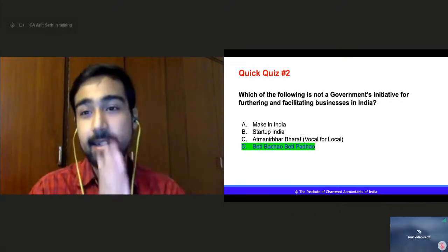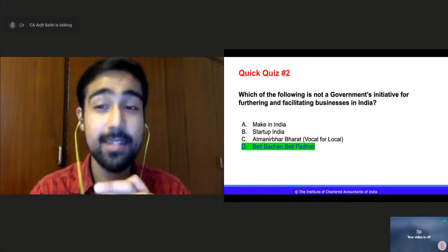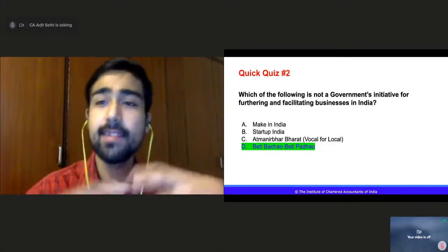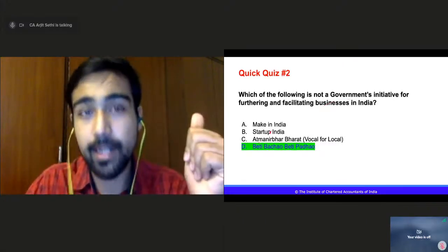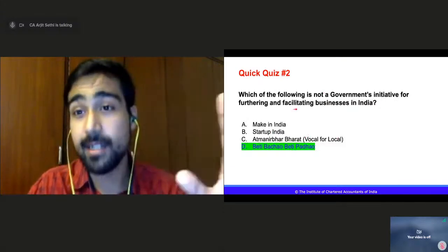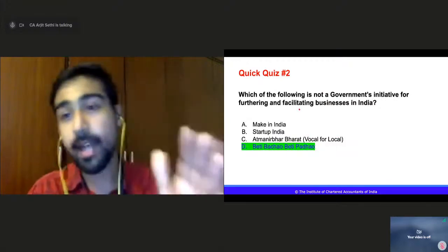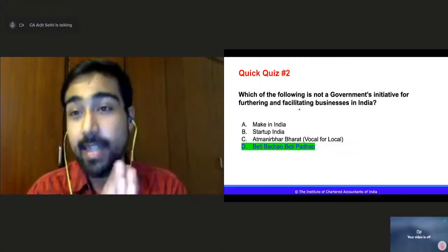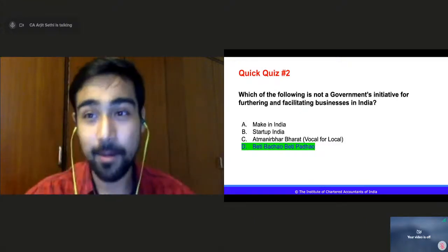The correct answer is Beti Bachao, Beti Padhao. That is not for business facilitation, that is a social cause, right? But the other three, Make in India, Startup India, Atmanirbhar Bharat, Vocal for Local, are all for facilitating and supporting businesses to grow in the economy. You got it absolutely right. Facilitation of businesses, supporting the business. And I think the concept is clear about this chapter.